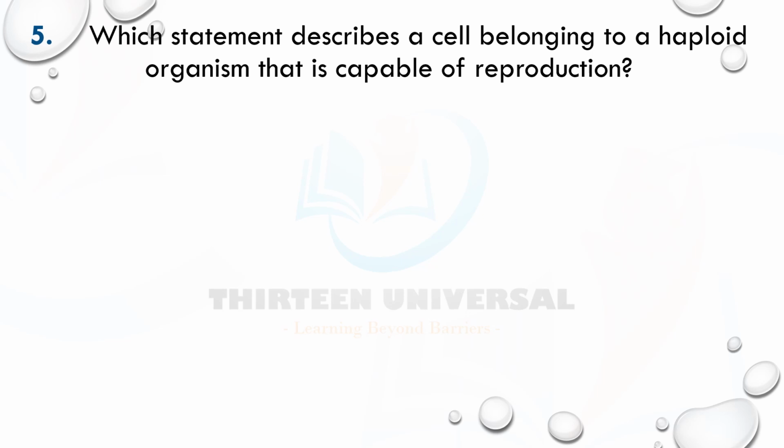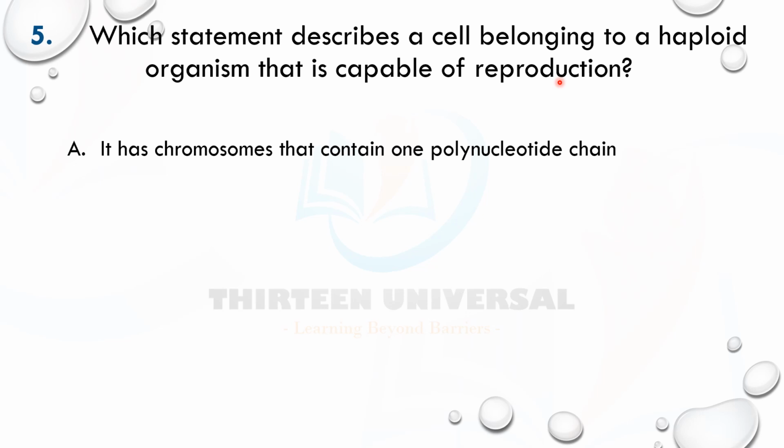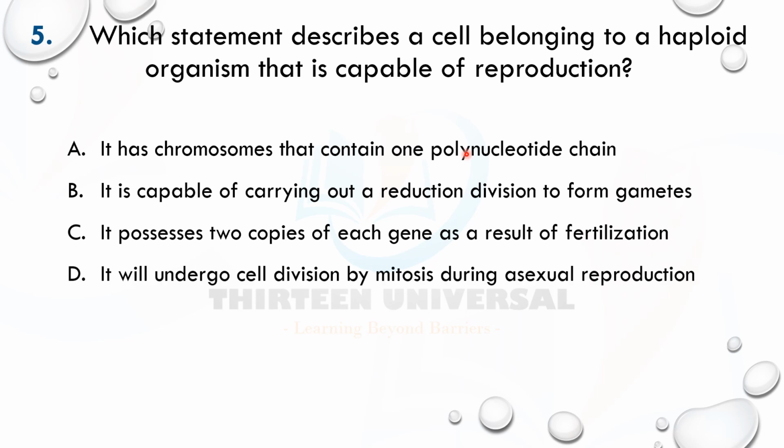It says, which statement describes a cell belonging to a haploid organism? Now, haploid is one set of chromosomes, so one set of genes, that is capable of reproduction. Option A says it has chromosomes that contain one polynucleotide. Pause the video and solve this question. Please solve this. This is your own question. Let me see what you got. Okay, pause it and do it.